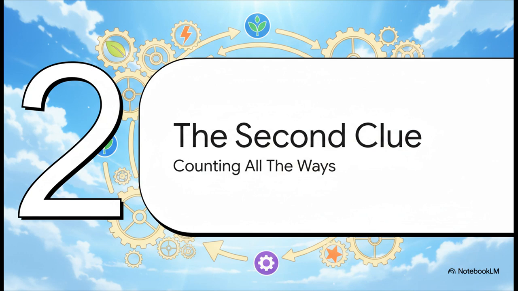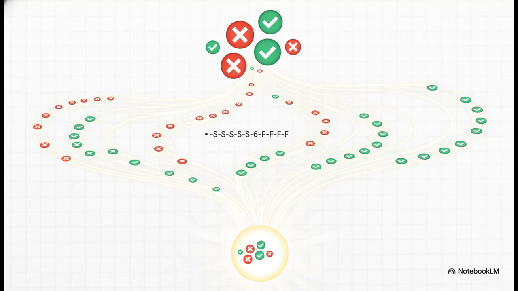Okay, so we figured out the odds of one specific sequence. But that's not our answer yet, is it? Because the 4 companies could fail in any order imaginable. And this brings us to the second, and just as important, clue in our investigation. I mean, think about it. The 4 failures could all happen right at the beginning, or all at the end, or they could be scattered all over the place. And here's the kicker. Even though the orders are different, they all add up to the same outcome, 4 failures and 6 successes. And the probability for each and every one of these specific sequences is exactly the same.